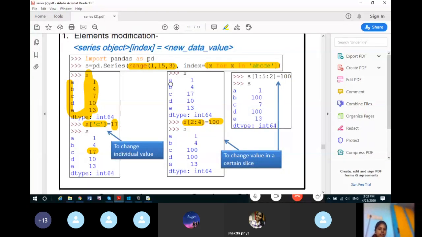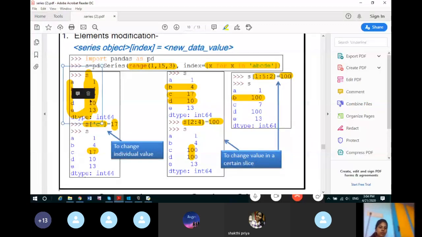Again, we are using the start, stop, step method of slicing, and we are changing the values to 100. First it will start with 1 and take a step value of plus 2. So the first index will be 1, so 0, 1. The B value 4 is changed to 100. Now it will have a step value of 2, so 1 plus 2 is 3. So it will go up to 3, so 0, 1, 2, 3. The D value having data value 10 will also be changed to 100.